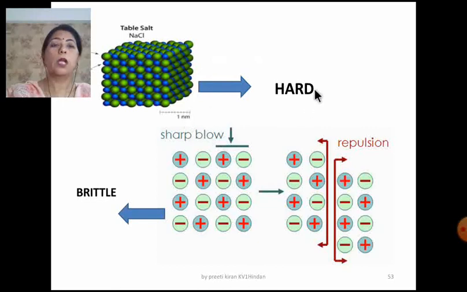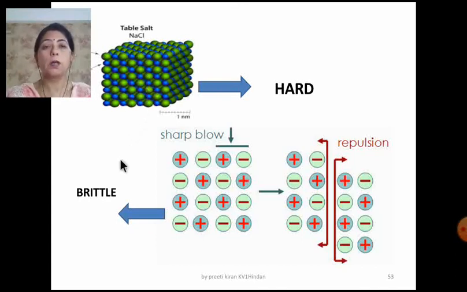Now here, the reason for hardness. If the question is for hardness, you have to write that the ionic solids are hard because the oppositely charged ions are very tightly packed and the bonds are very strong, that is, ionic bonds. That is the reason for the hardness.